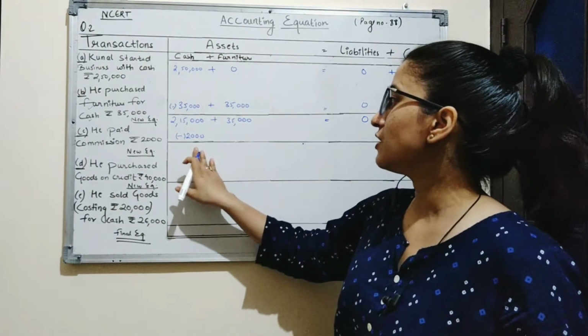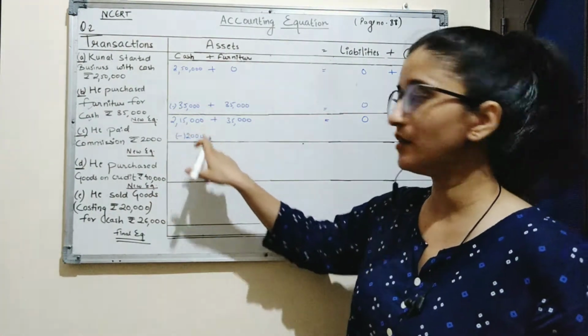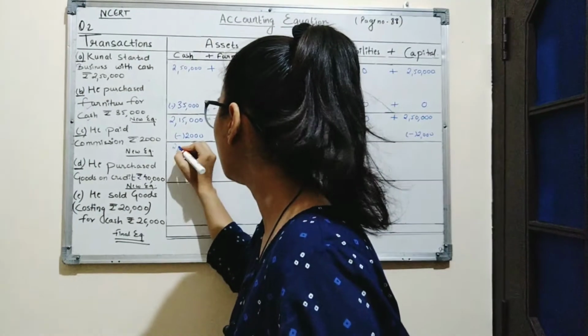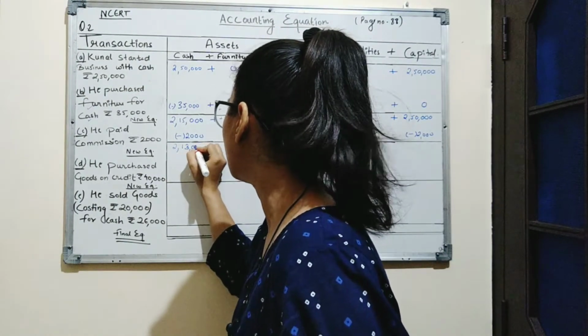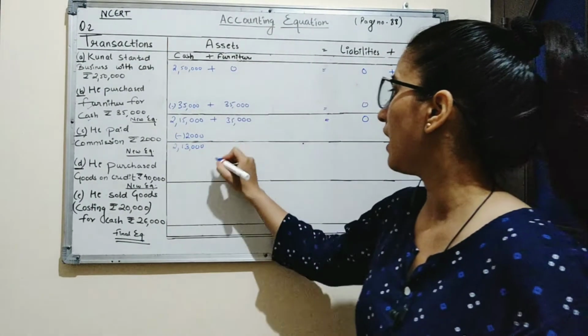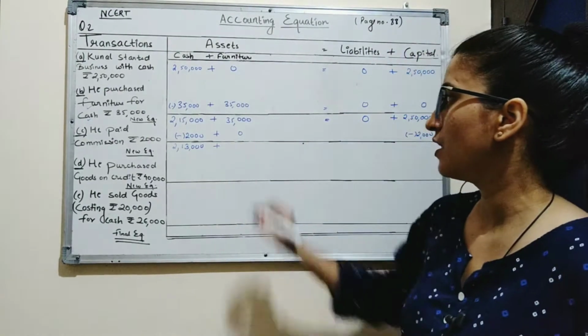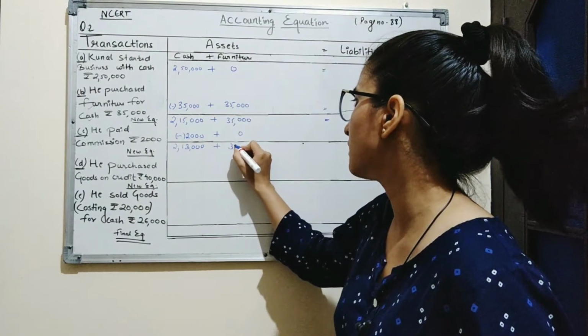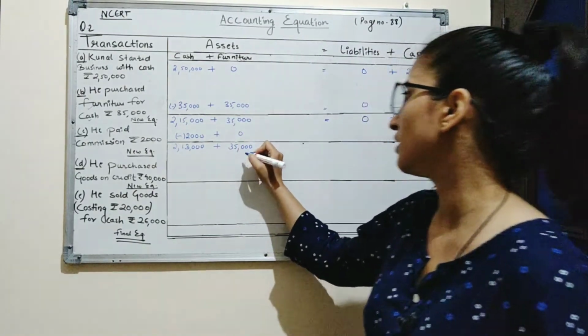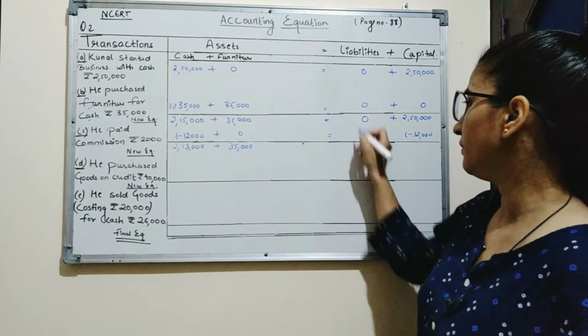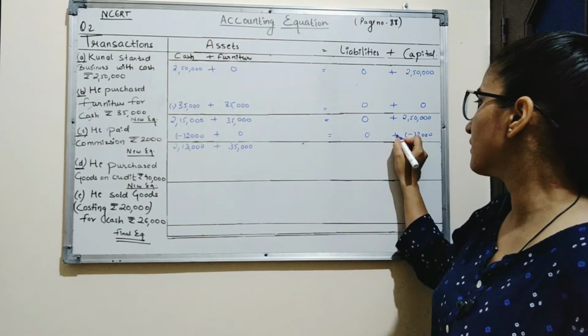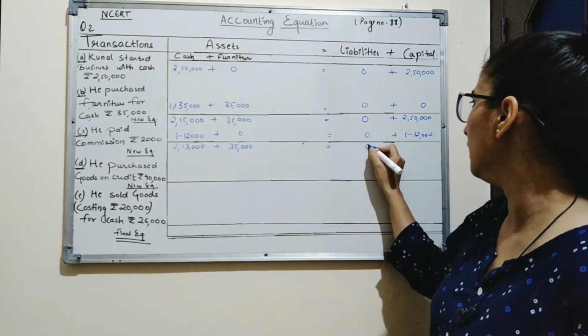So by reducing 2,000 from 2,15,000, we get 2,13,000. And there was no change in furniture, so the furniture will be of amount 35,000. Here there was no liabilities also, so the amount of liability will be nil.